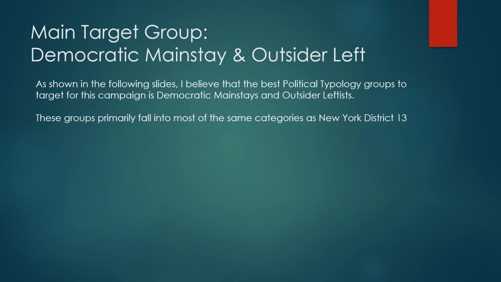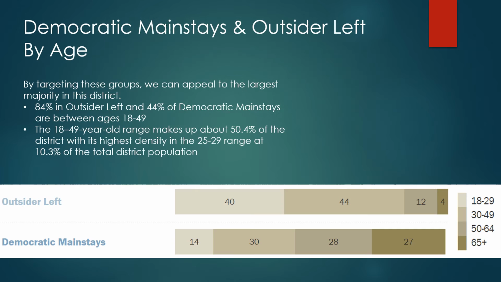The main target groups that we need to target in this election are going to be the Democratic mainstays and the outsider leftists. As shown in the following slides, these typology groups are the best targets because they primarily fall into the same categories as New York District 3. They have very similar statistics in that sense.